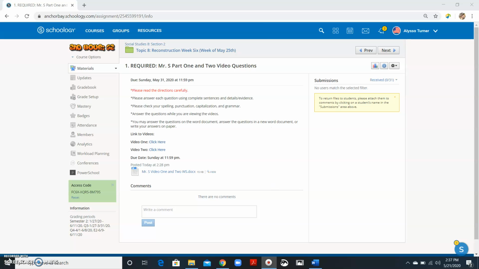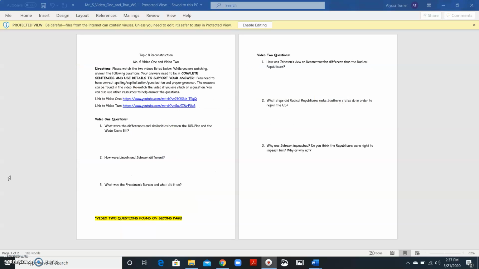I'm going to show you what the worksheet looks like in 1 second. So here's the worksheet. There's 3 questions that go with part 1. Again, answer in complete sentences, use details to support your answers. I should not see just 1 or 2 word answers in here. And again, the answers are literally found in the video, so you may have to watch it more than once to get the answer. So you answer these 3 questions.